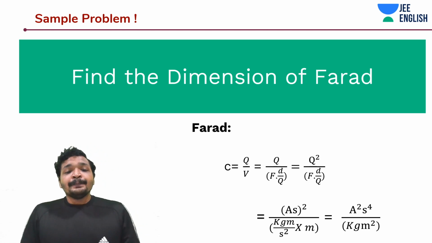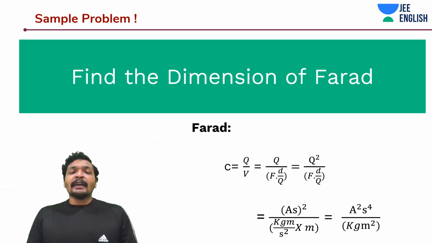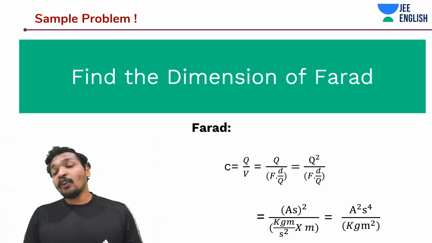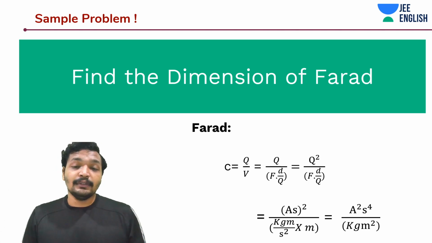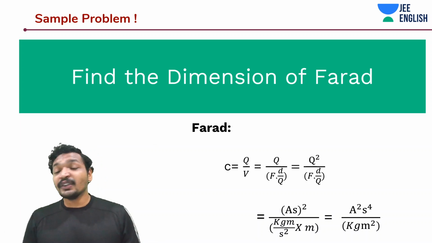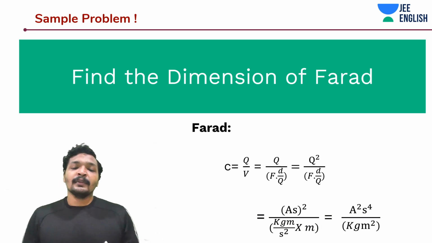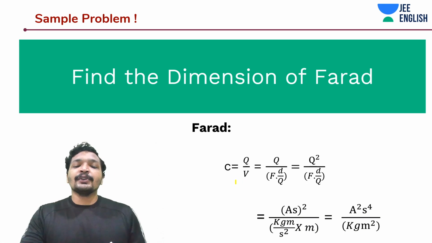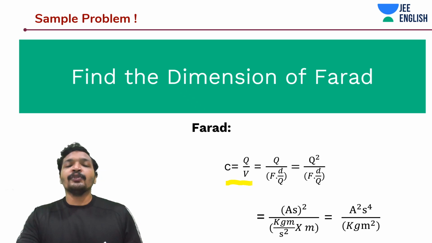So let's do another one, which is going to be finding the dimension of farad. Another complicated unit like farad. My goodness me, how do I do that? You remember Q is equal to CV. So now you would apply that. You would basically take C is equal to Q by V.